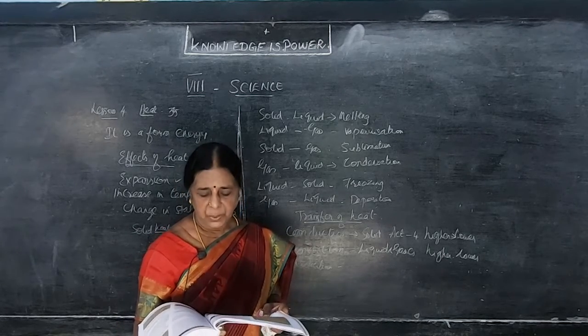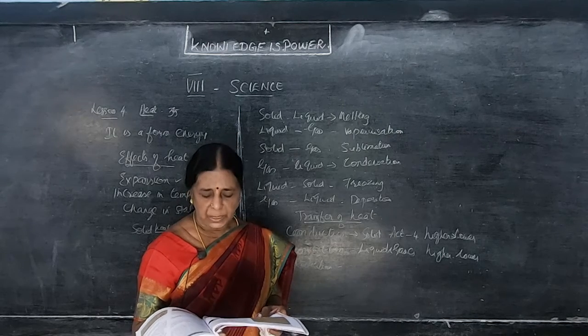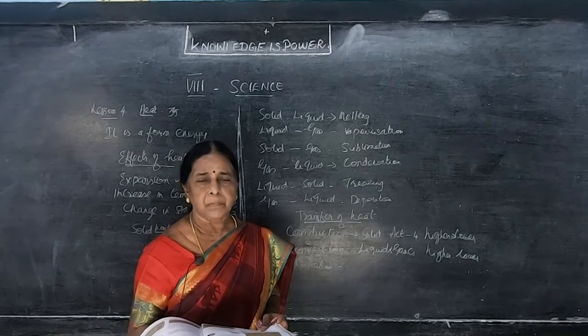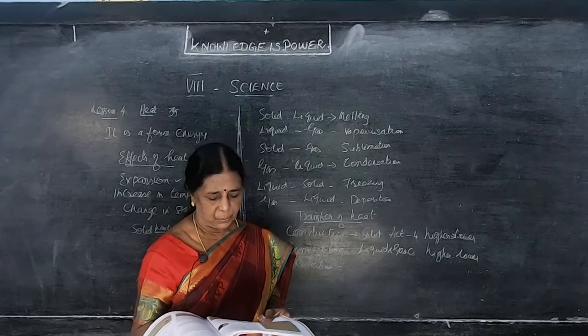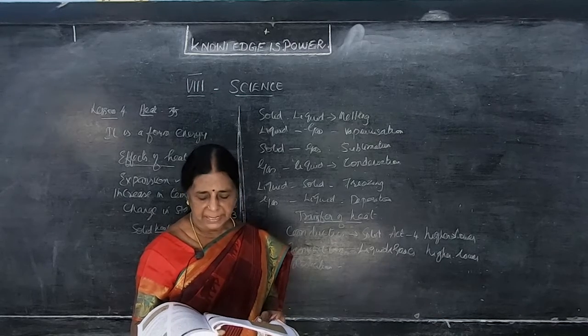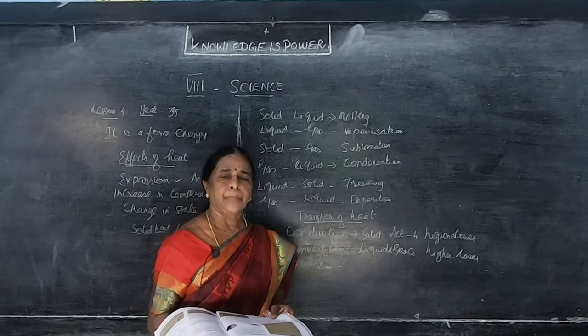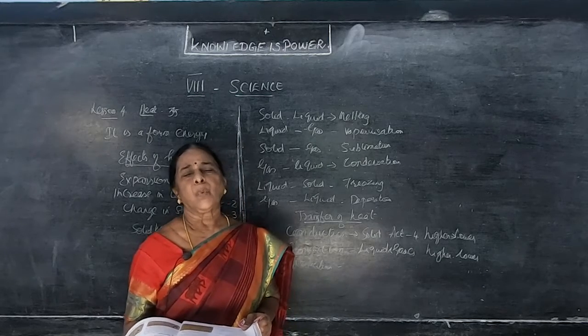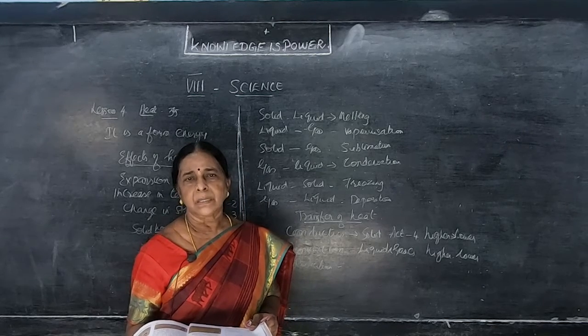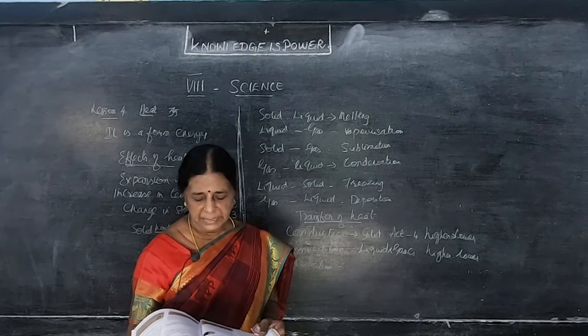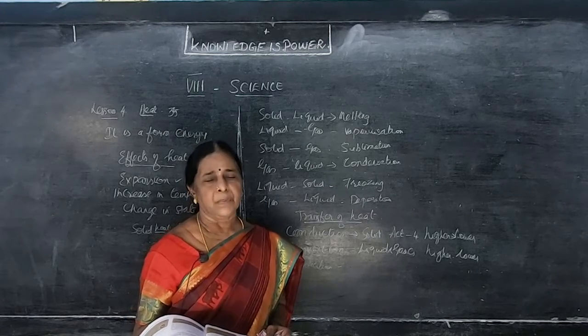Black surfaces absorb heat radiation, so the bottoms of cooking vessels are painted black. That is, copper bottom vessels, we say like that. White color reflects the radiation. That's why we are advised to wear white clothes during summer. There may be a question: why are you advised to wear white clothes during summer? What you have to say is: because white color reflects heat radiation, so we are advised to do so. Clear?